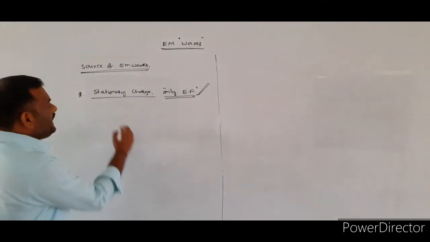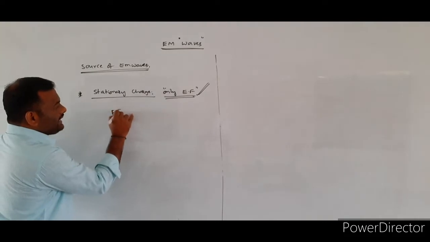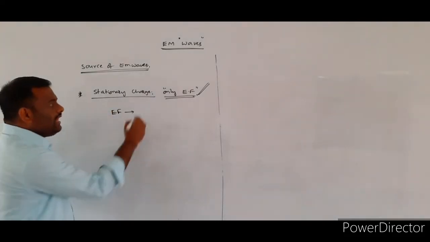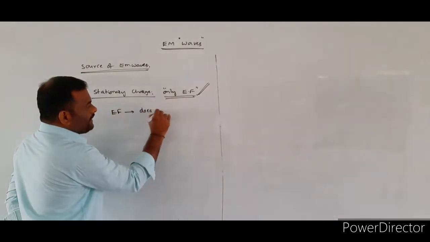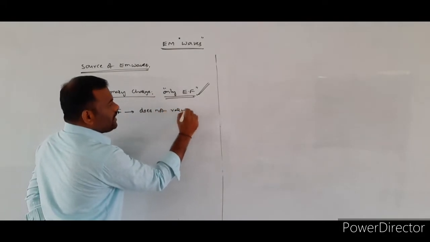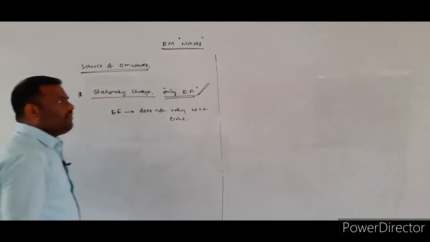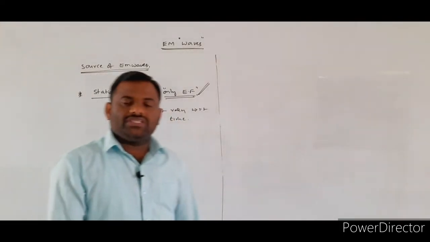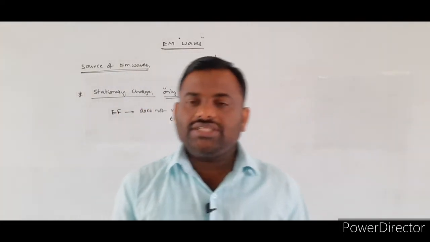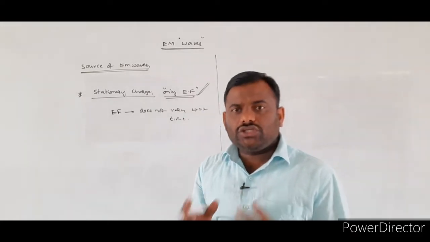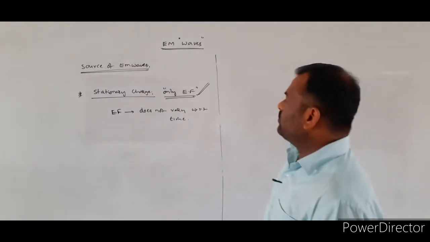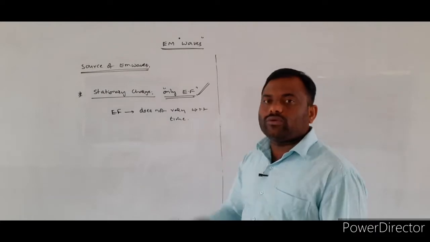That means the electric field intensity values do not vary with respect to time. So whatever electric field we consider, produced by the stationary charged particles, its magnitude does not vary with respect to time.